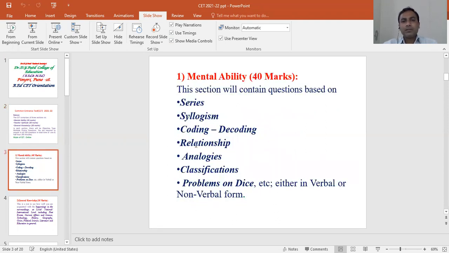Let's see the first section, that is mental ability, where 40 questions will be asked. This section will contain questions based on series, syllogism, coding, decoding, relationship, analogies, classifications, problems on dice, etc. So you have to solve the problems which are based on all the above topics.